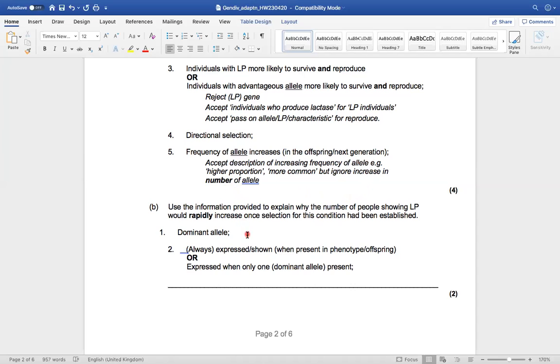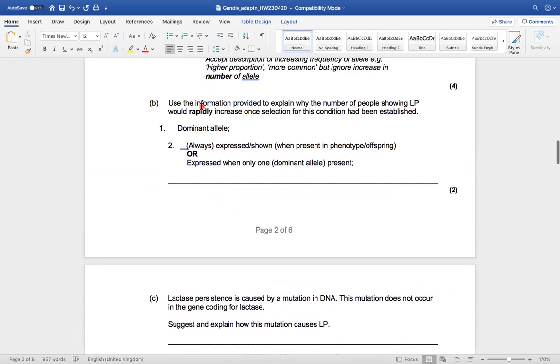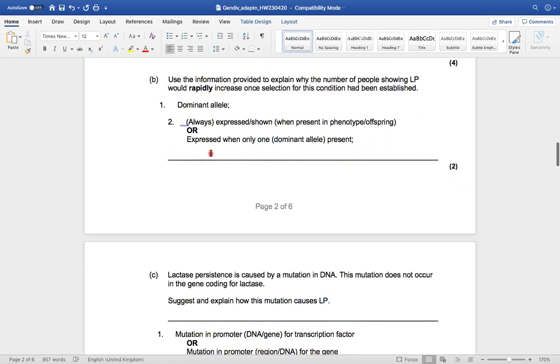Okay, use the information provided to explain why the number of people showing LP would rapidly decrease once selection for this condition has been established. Well, firstly, it's a dominant allele, so if somebody has it, it's always expressed. Okay, and that's the reason why. And so that's using the information. So they've given you information, use the information provided. The information that they've provided is the fact that it is dominant. If it's dominant, it's going to rapidly increase. If it was a recessive allele, it wouldn't increase that rapidly. You wouldn't see it because you'd need to have 2 copies of the recessive allele in order to actually see the phenotype.